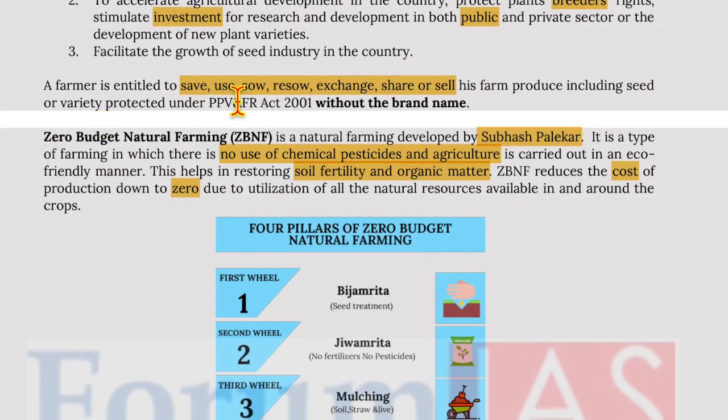Now, a farmer is entitled to save, use, sow, resow, exchange, share, or sell his farm produce, including seeds of a variety protected under the Act, without brand name.